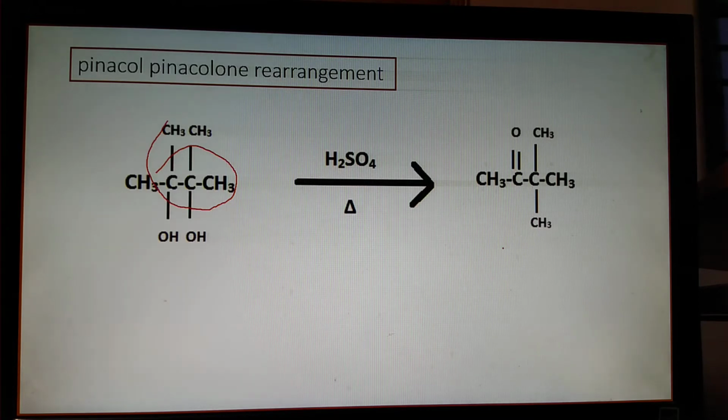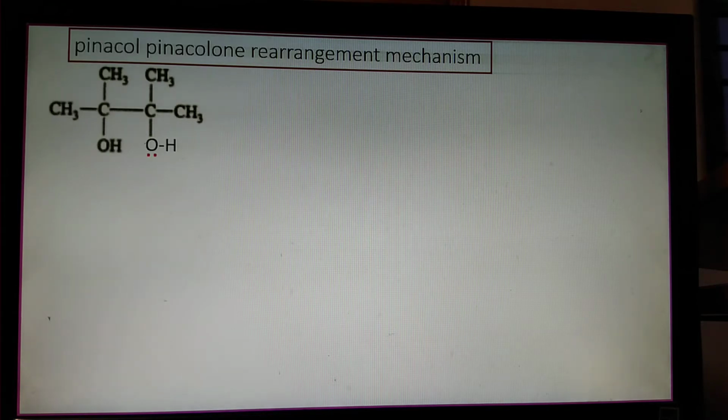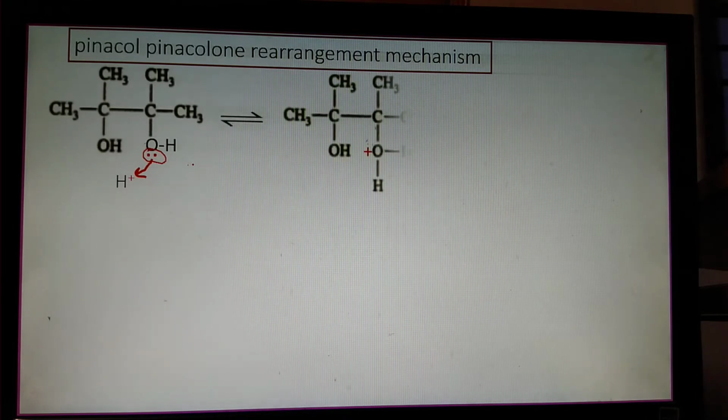Now let us check the mechanism. Here the lone pair on the alcoholic oxygen abstracts the proton which catalyzes the reaction, that is, starts the reaction, and it gives this intermediate.